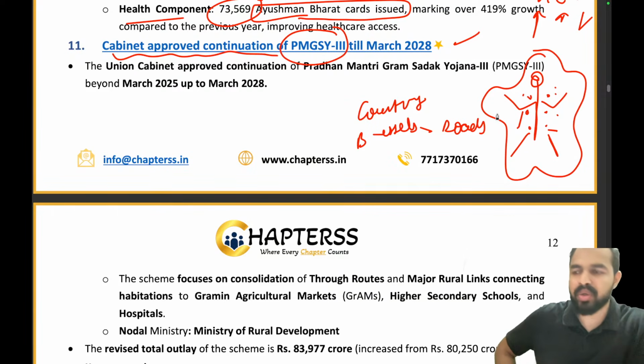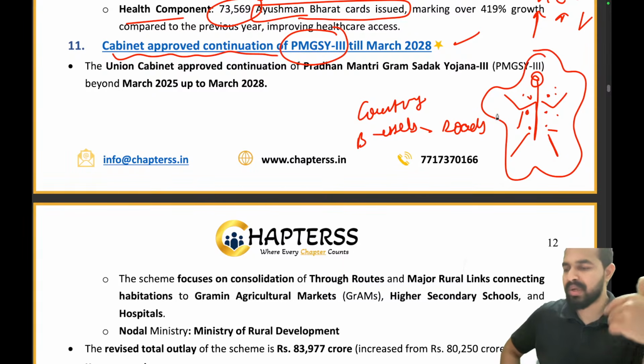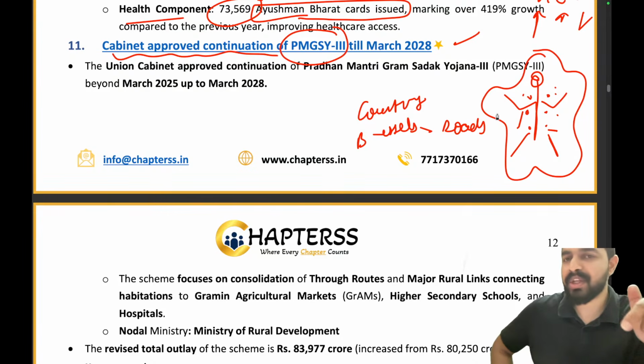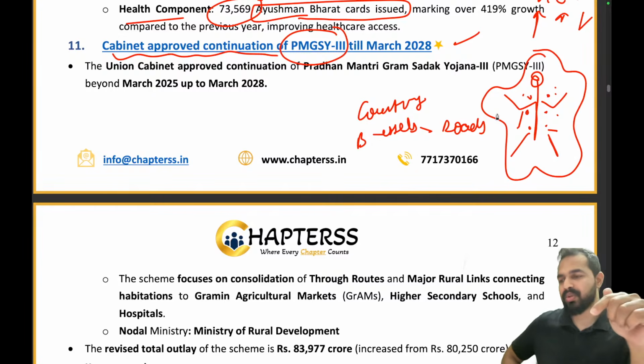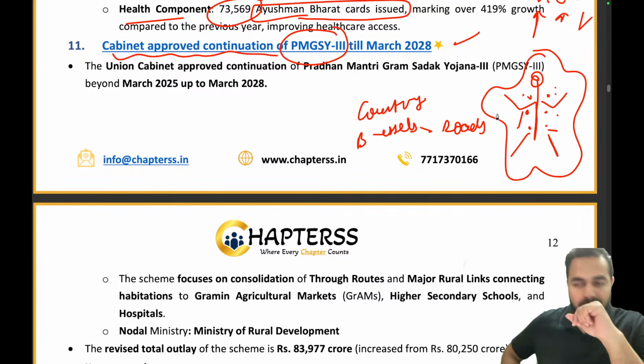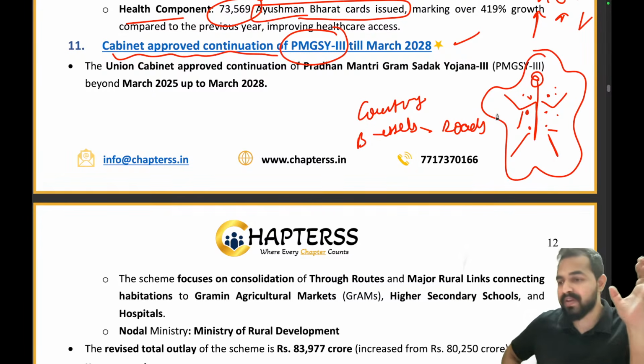If you want to go to school from your home, or to hospital from your school, there must be connectivity between them, only then you will be able to go. That's where the Pradhan Mantri Gram Sadak Yojana was planned, in order to provide all-weather connectivity to the people who are living in the villages.